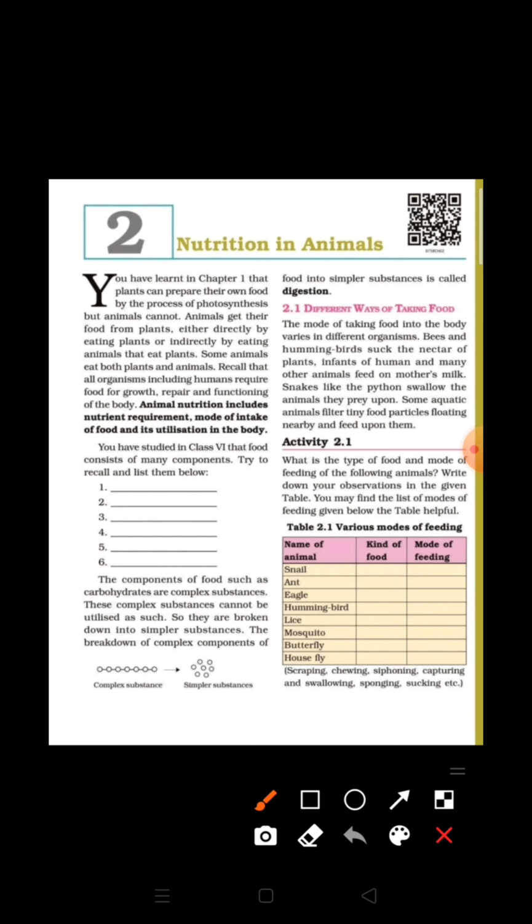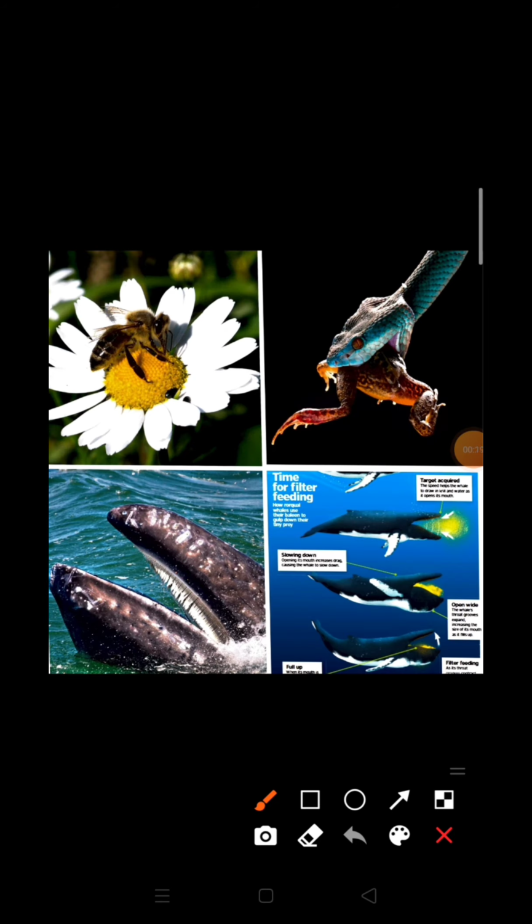Next, we come to different ways of taking food. There are different ways for different organisms for taking food. Like bees get nectar of plants by sucking. Again, infants of humans and many other animals feed on mother's milk. Then some snakes like python take the whole animal by swallowing.